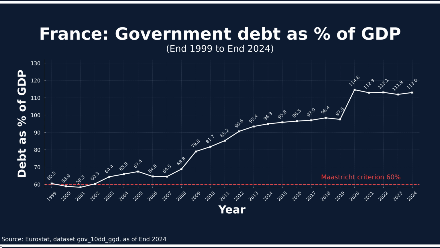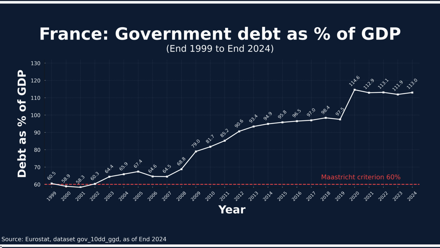In France, the debt ratio has increased from around 60% at the introduction of the euro in 1999 to 113% of GDP by the end of 2024, as the graphic shows. This is the sharpest increase among Eurozone countries in the last 25 years. France has been violating the EU debt rules anchored in the Maastricht Treaty for years, which stipulate a maximum debt ratio of 60% of GDP.